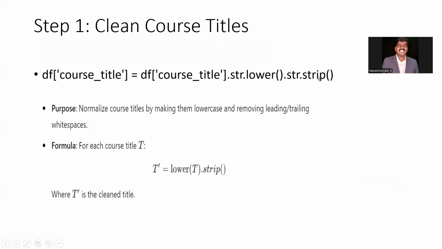What will strip do? It removes the spaces in the front and end of that particular thing. We can say this is the cleansing part of the particular attribute, course. That is step one.